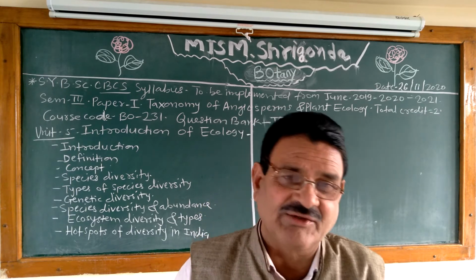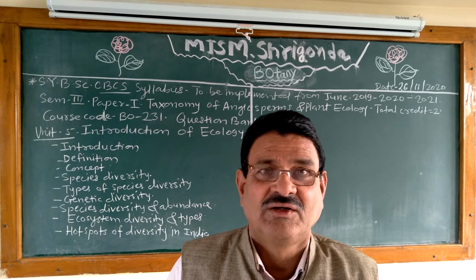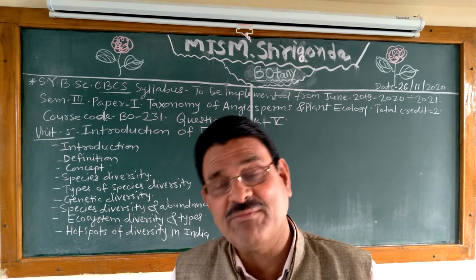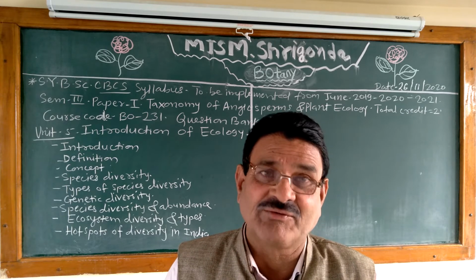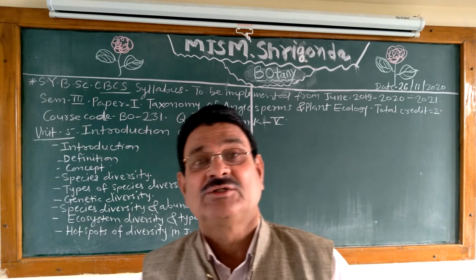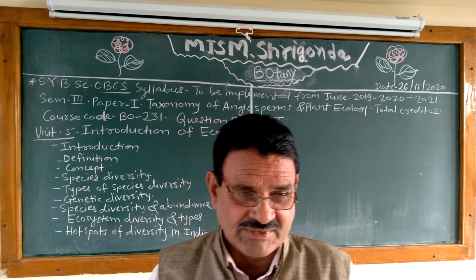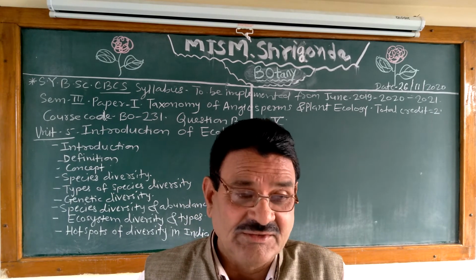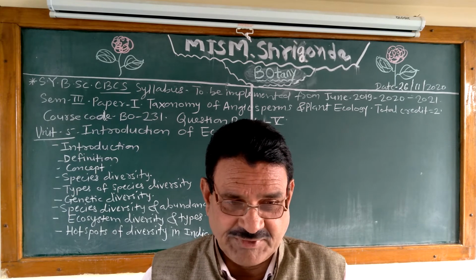Then, what is species diversity and abundance? What is species diversity and its types, that is alpha, beta and gamma types? Then define species diversity, that is species evenness, species richness, diversity indices, origin of species diversity, origin of genetic diversity. What is species richness?